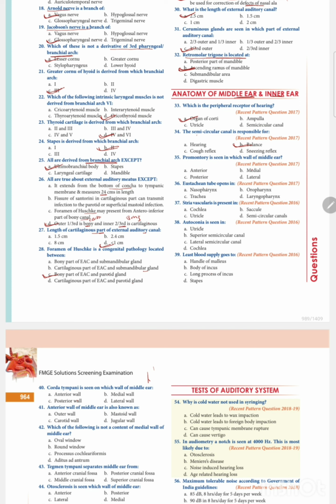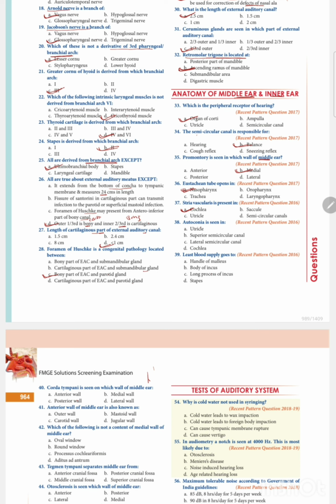Promontory is seen in which wall of the middle ear? Middle wall. Eustachian tube opens in which part? Nasopharynx. Stria vascularis is present in which part? Cochlea.